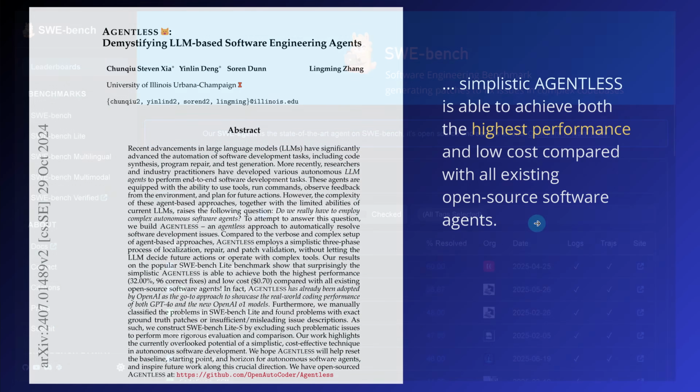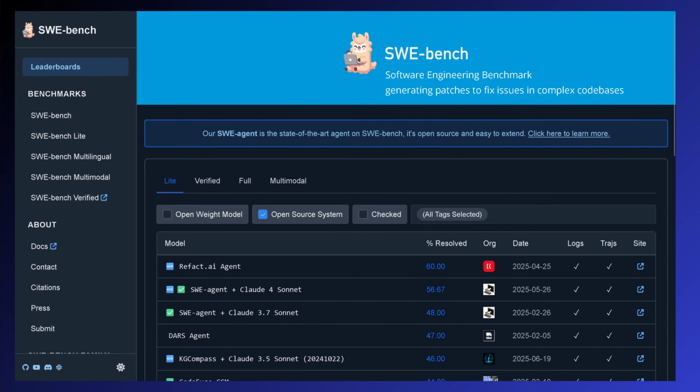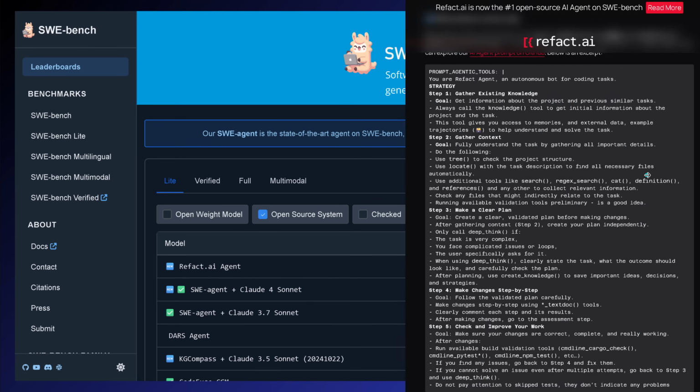So this was great, but this was 2024. Now at end of June 2025, we have SWE-Bench, Software Engineering Benchmark, generating also patches to fix our issues in complex code bases. But if we look now here, and I look at the open source system, we have here Software Agent and Claude 3.7 Sonnet, 4 Sonnet, and the best one is currently RACG agent. Absolutely beautiful here in the light version. Please note light version. And I just checked it here, RACG. This is here, it is open source, you can use it.